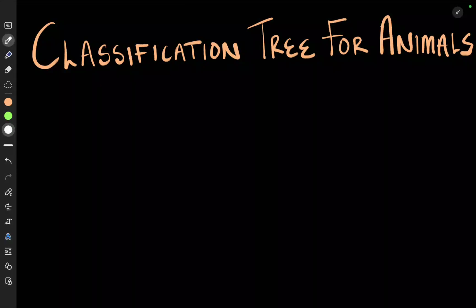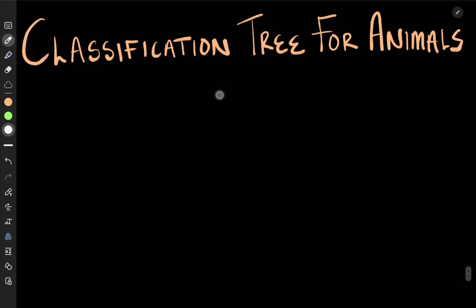Quickly go through our classification tree and let's see how it goes. All right, so let's quickly go through the classification tree for animals, and let's see if we can put all of them. Right, let's go. So here it starts like this. We start with animals here.